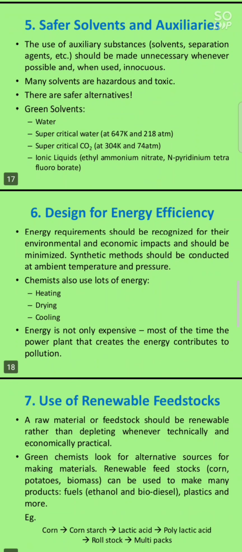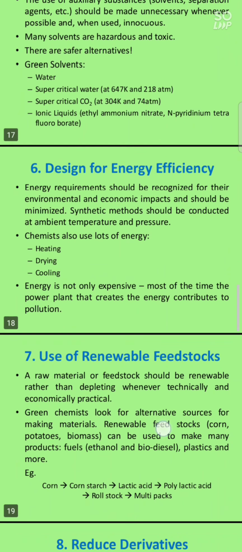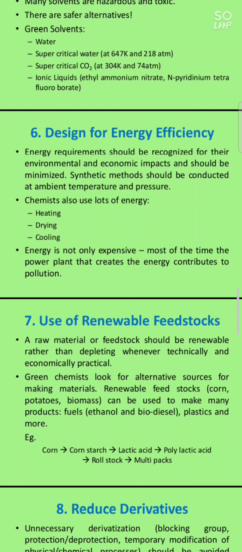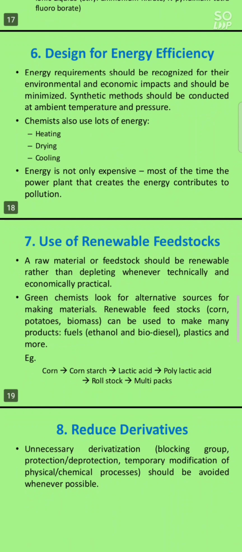And the next one is design for energy efficiency. Energy efficiency means if we use more energy, then more pollution may be caused and released. So we need to use less energy and less expensive products only. Next one, use of renewable feedstocks. When we are making a material, we need to use only renewable materials, which can also be obtained after usage. If we use non-renewable ones, the species or the material may become extinct after repeated usage.